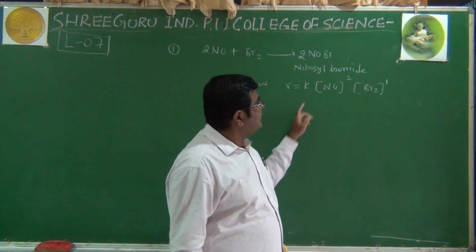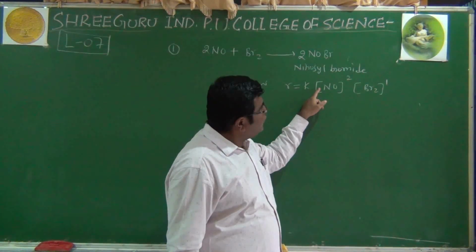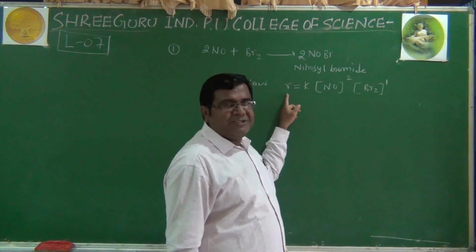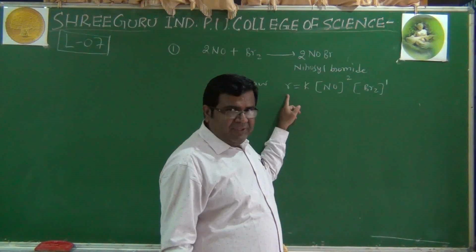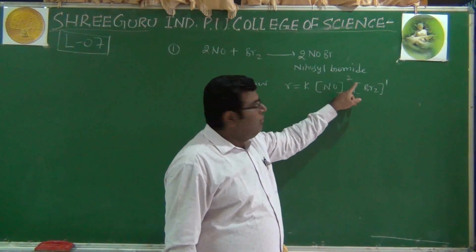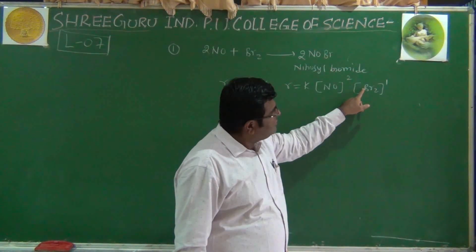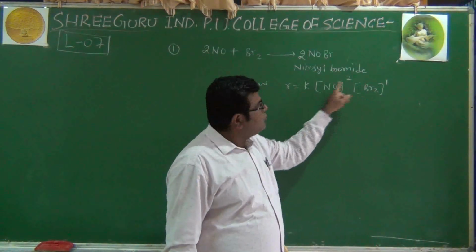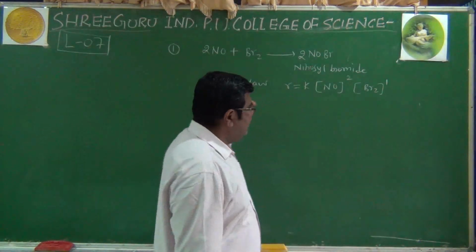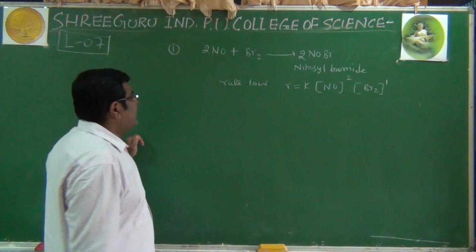Increase the concentration of nitric oxide 2 times, and bromine also 2 times. How many times will the rate increase? We have completed this question. 2 squared is 4, multiplied by 2 raised to 1, which means 2. So 4 multiplied by 2, it will increase 8 times. That's the experimental evidence. That's why they got this.